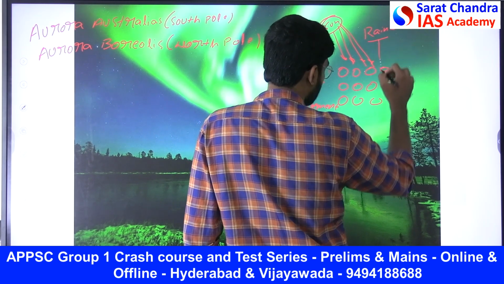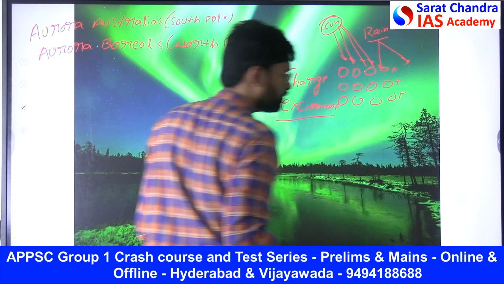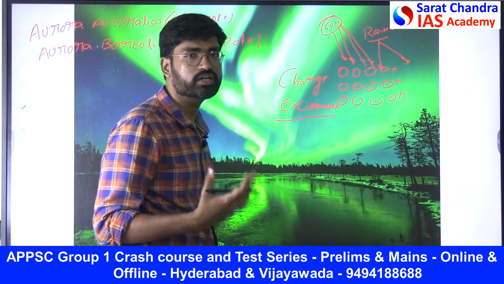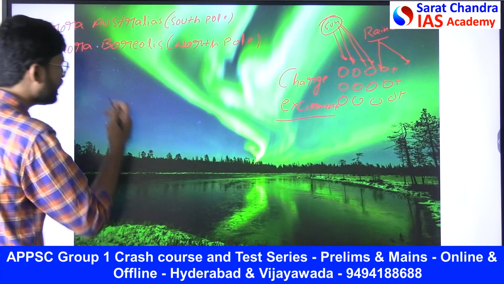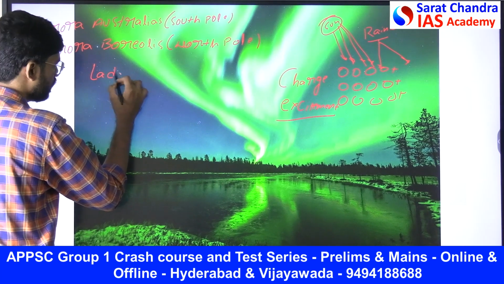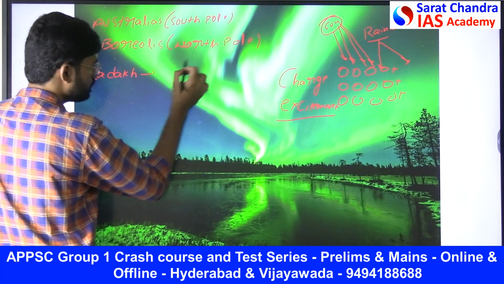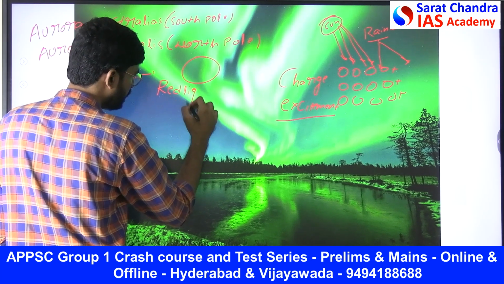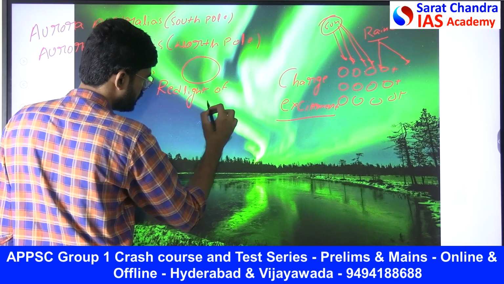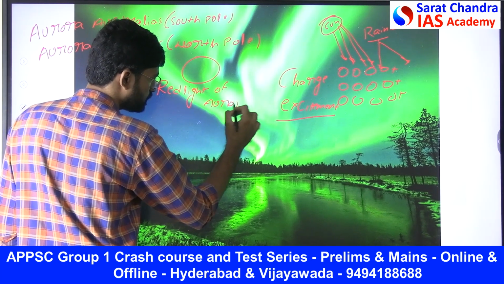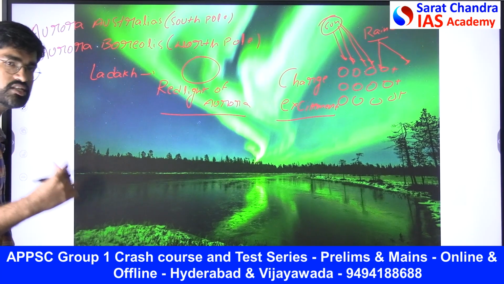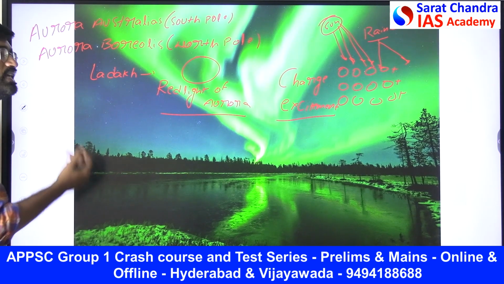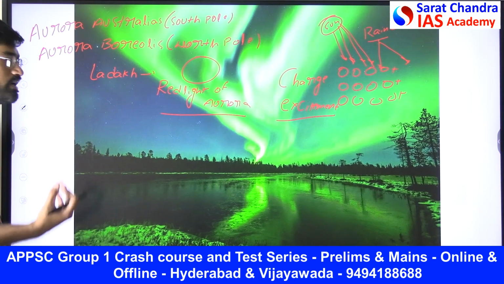But when they are hit, I can only see a few colors because the charges are different. But in Ladakh, there is a place where, rather than these green lights, you can see the red light of auroras. Because of the charge excitement, there is a difference in the charge excitement in different regions. So that is why you find it in a different way in these regions.